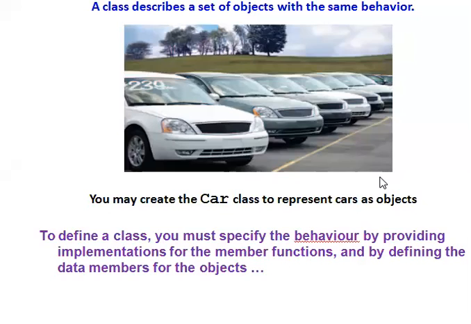The next one is that a class describes a set of objects with the same behavior. The last topic we have to discuss is the class and its types. Here this is an example for declaring the class. First, in the picture, you may create a car class to represent cars as an object. First, you must specify the behavior by providing the implementation for the member functions and by defining the data members for an object.